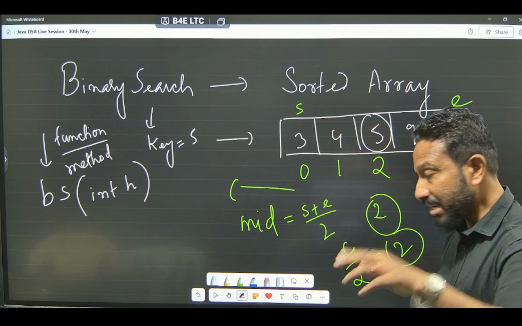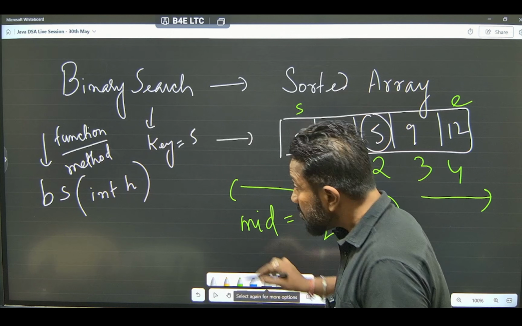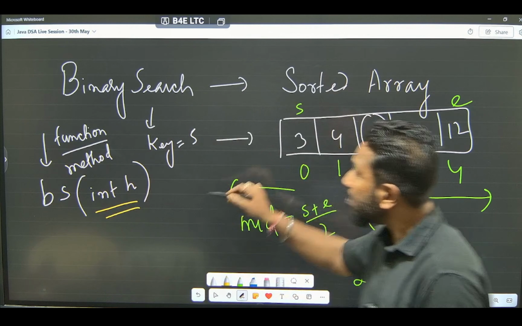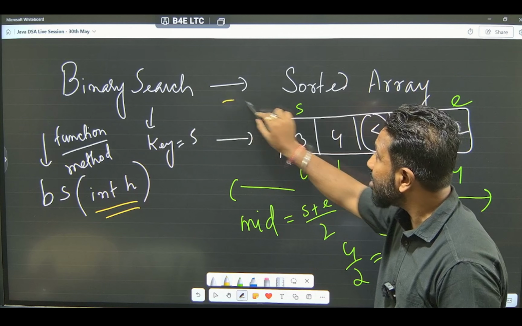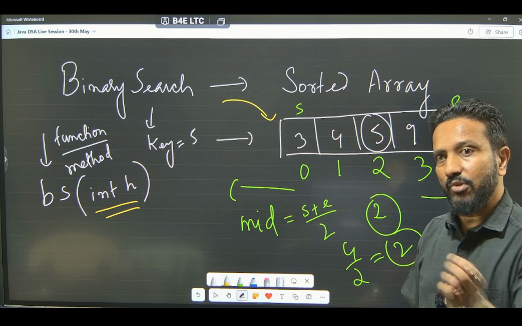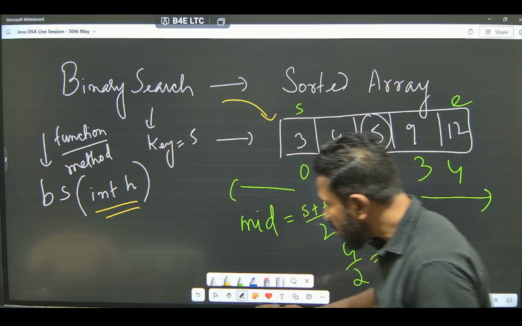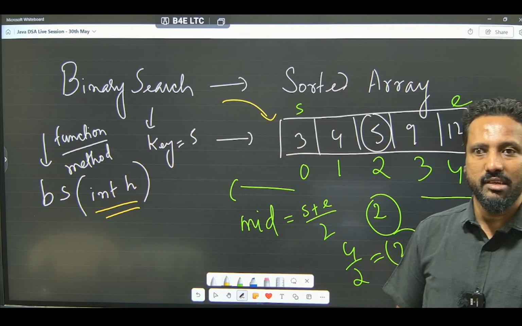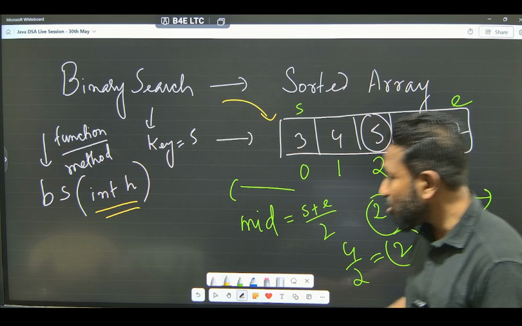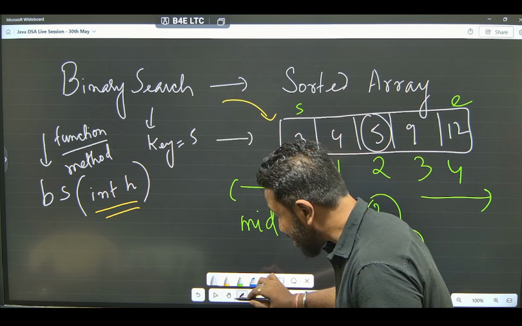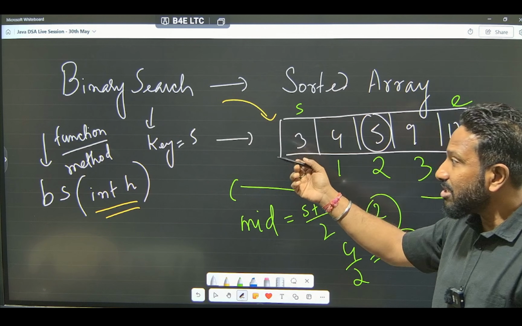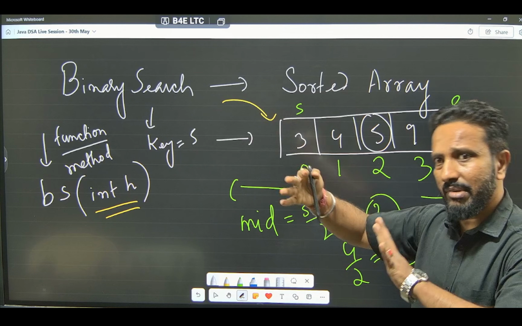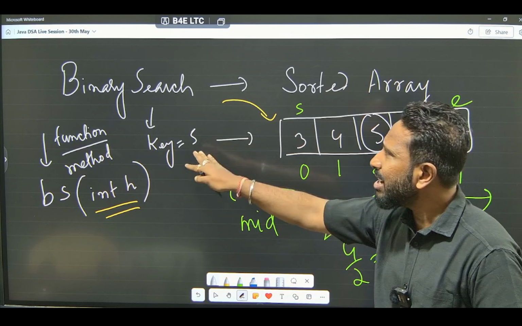Fine. So, as I said, we have a number here, not an array, but binary search is technically applied on an array. That's the point I'm trying to make. So, how do you apply binary search on a single number? Can we? Is it possible? Try to understand, because of this topic only. Normally in colleges, the basic idea given is that we apply binary search on a sorted array and try to find a simple key.